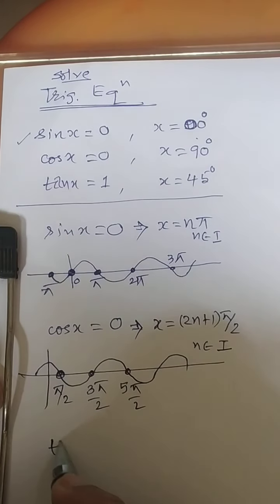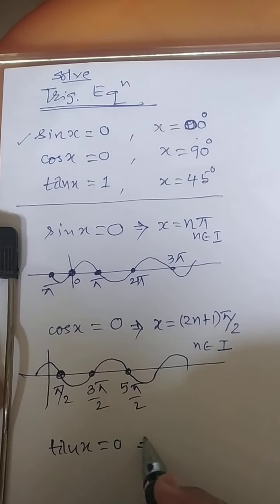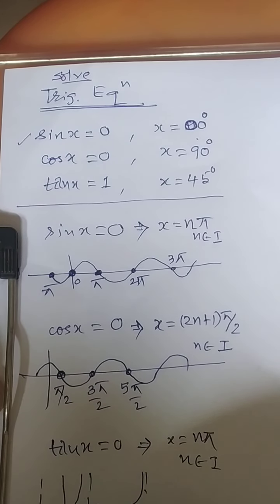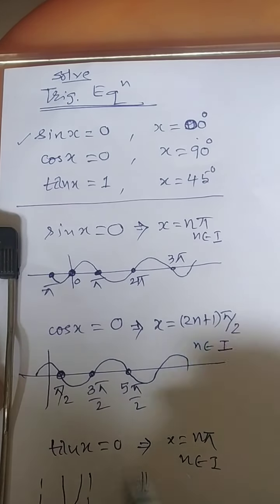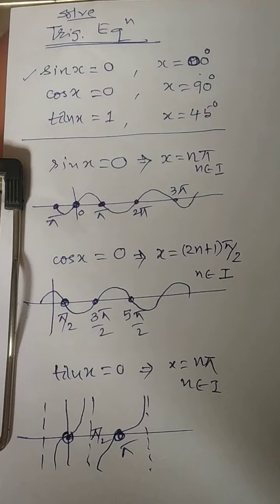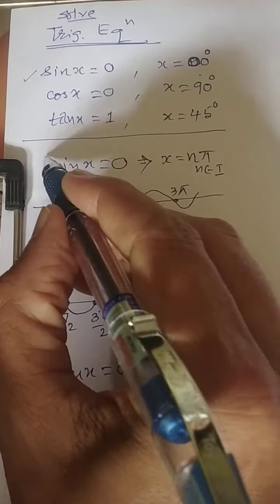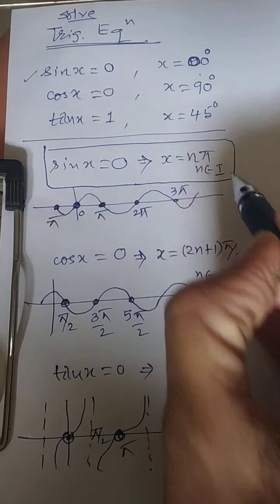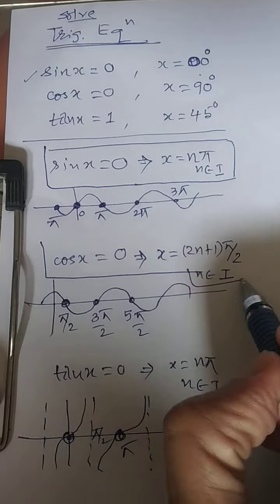In case tan of x is equal to 0, then again x will be equal to n pi. Do you remember the graph of tan? Here the dotted lines are there. This is the 0. Over here it is pi by 2, this is one more dotted line. So the second place where 0 comes, over here, it is pi. So it will be the same as that of sine. Now if you consider these as the standard remarks, they can be used while solving the questions. I am going to explain a few questions based on this.